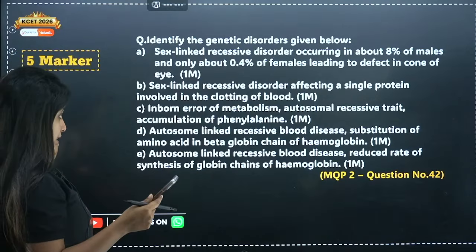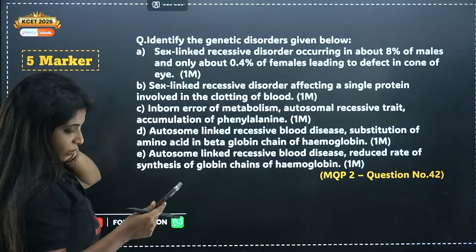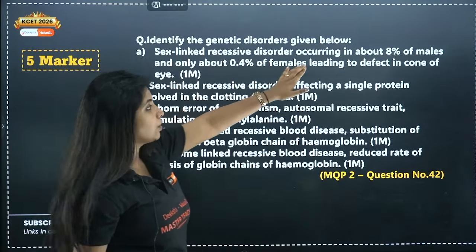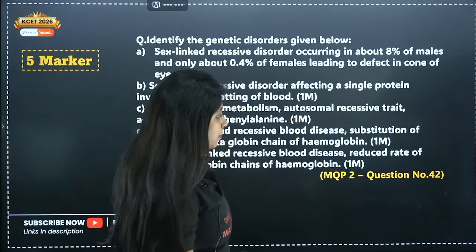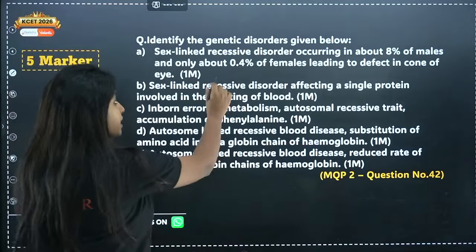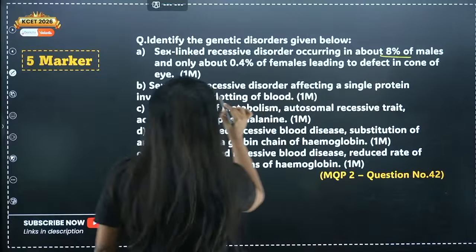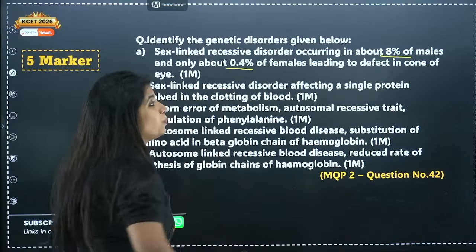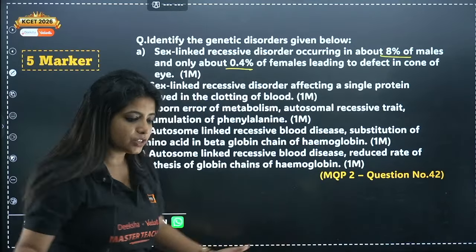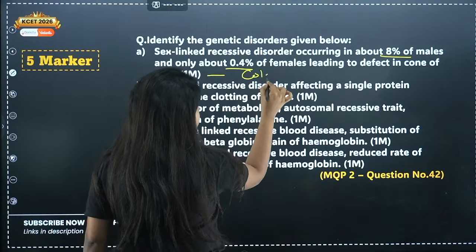Now, one more question is there. Okay. Now, you have to answer it fast, okay? Sex-linked recessive disorder occurring in about 8% of males. This is an MQP question, that is model question paper question. Sex-linked recessive disorder occurring in about 8% of males and only about 0.4% of females, leading to a defect in the cones of the eye. Basically, it is going to be color blindness.